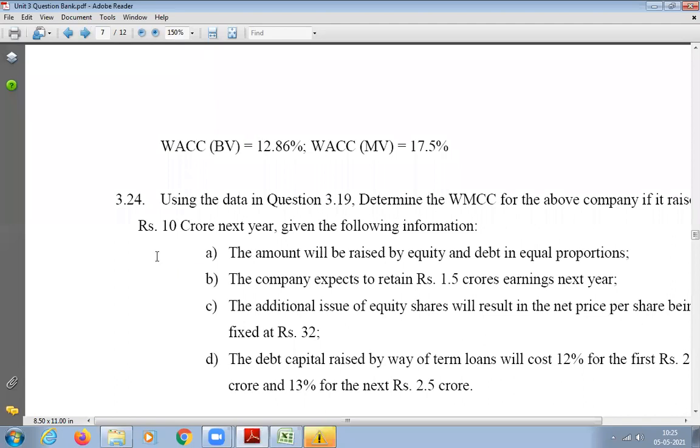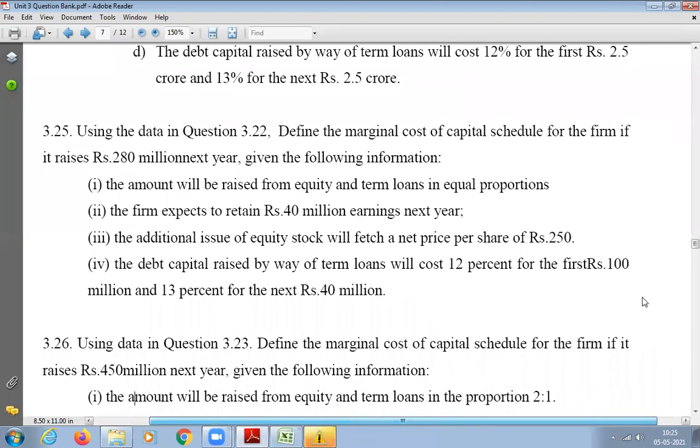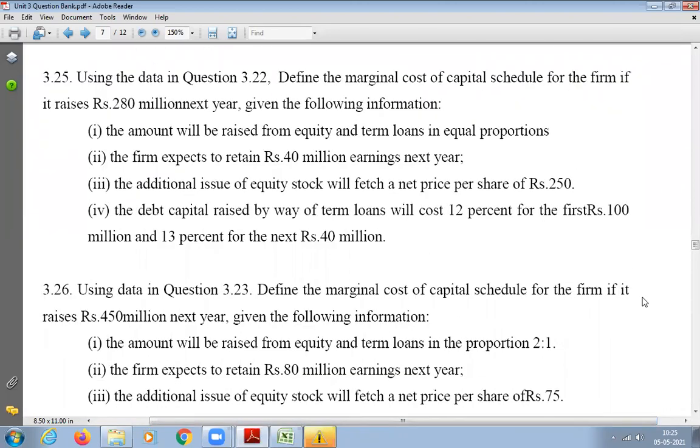Decrease, sir. 260 has now become 250. So there's a decrease of 10 rupees. That is always like that, students. You can even see it in the reality of the capital market: whenever the company goes for more debt, the expectation of the equity shareholders will increase, and by that your stock price will also fall down.